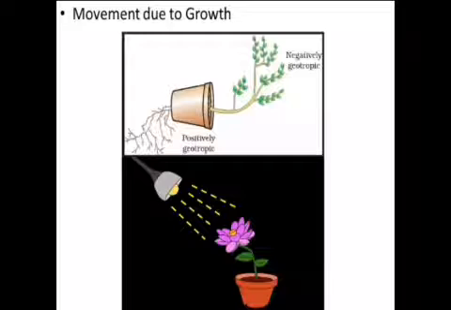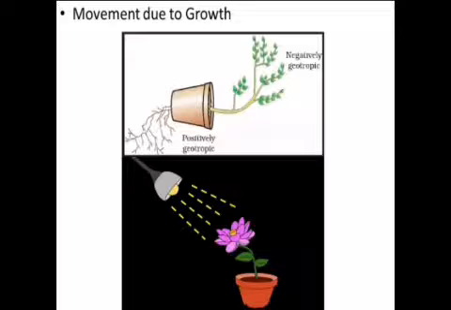The root of a plant growing towards water is an example of it. Movement in response to touch is known as thigmotropism. Example, tendrils of a plant. We'll take it one more time.